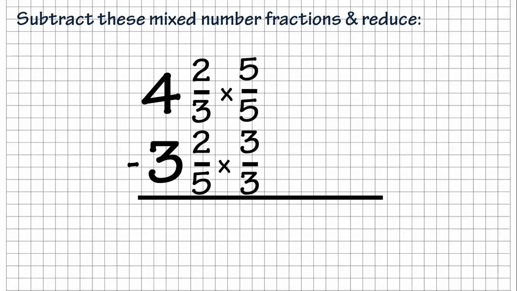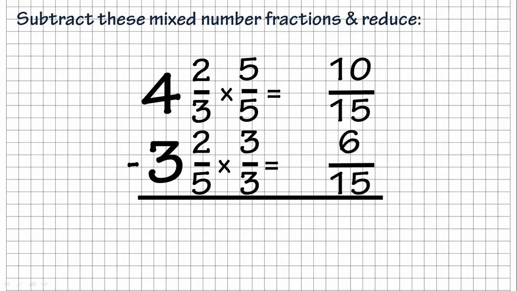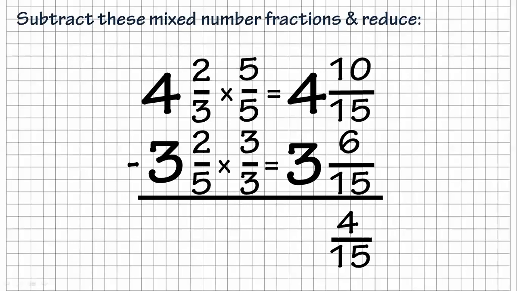5/5 and 3/3. Now, as I do this, I'm finding the common denominator, and I see that 2 times 5 is 10/15, and then 2 times 3 is 6/15. Once I get to here, I can bring my whole numbers over because that's how I like to do it. And I'm going to subtract 6 from 10, which gives me 4/15. And then I'm going to subtract 4 and 3, which gives me 1. So my answer to that one would be 1 and 4/15.